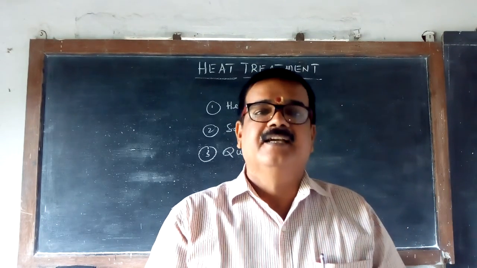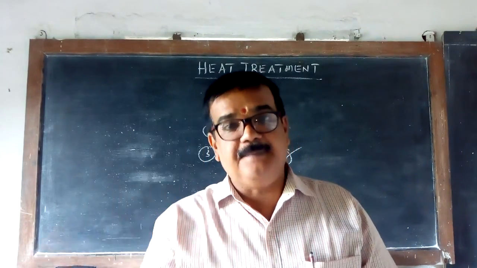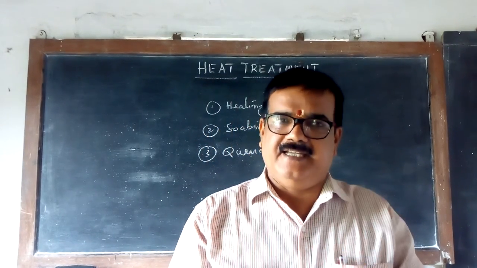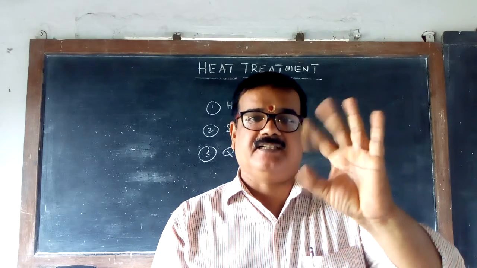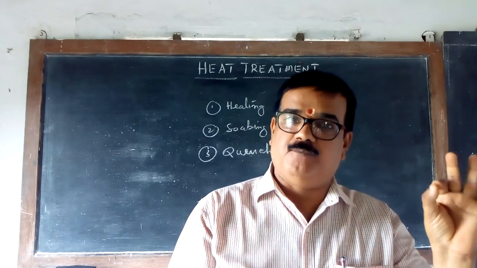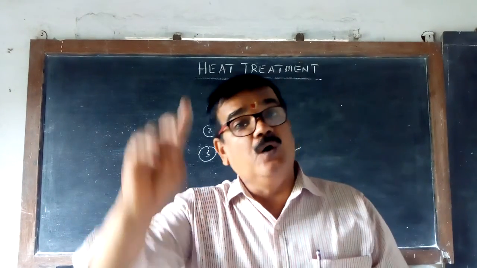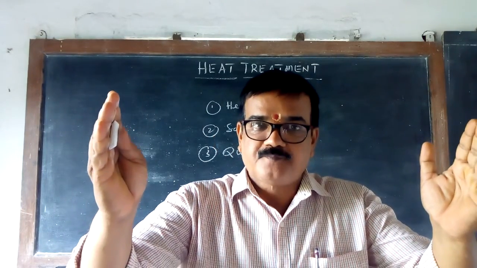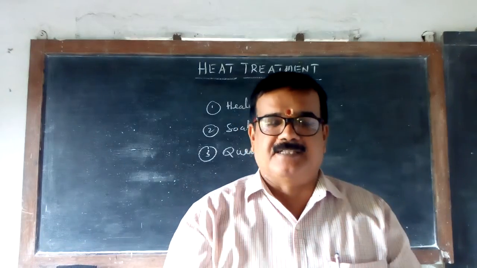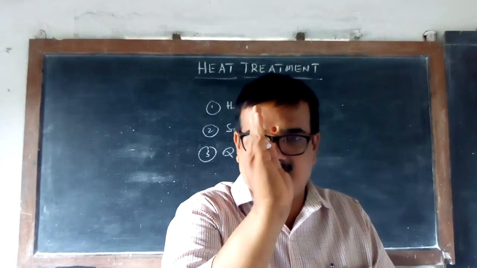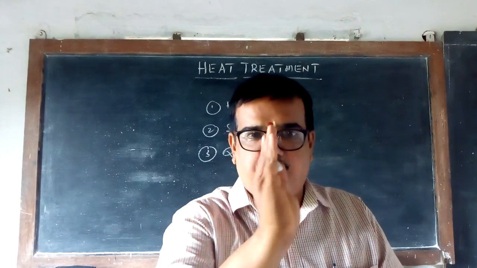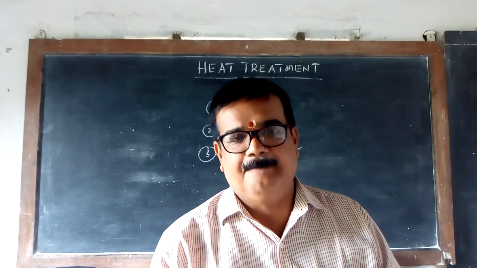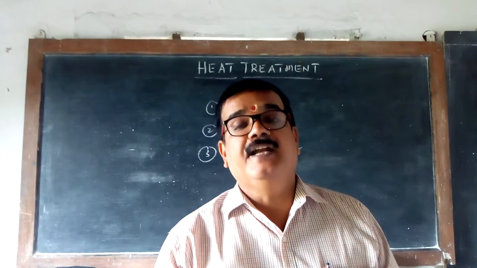Hypoeutectoid steel, eutectoid steel and hypereutectoid steel. Now, what do you mean by this? Here also 0.8%. Actually, I told you carbon ranges from 0.15% to 1.5%. The middle of that, the average, is 0.8%. If you take 0.8 as your standard, that 0.8% carbon steel is called eutectoid steel.